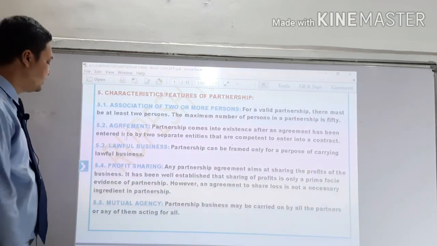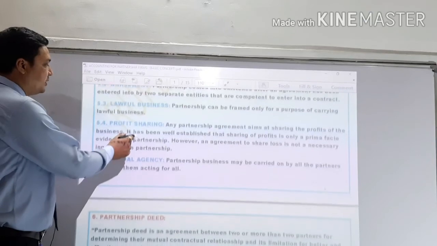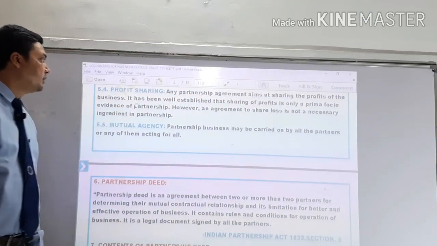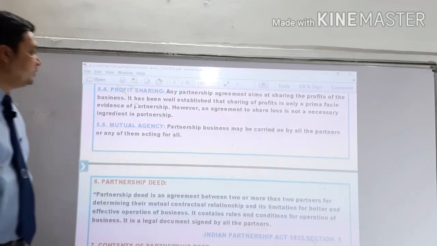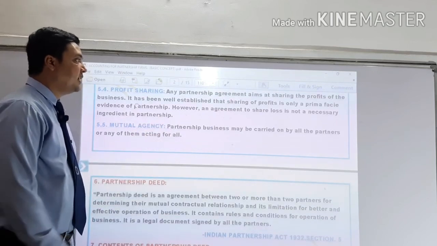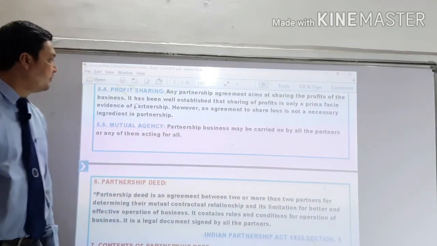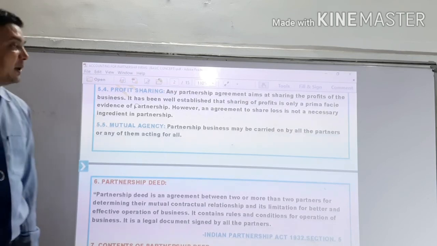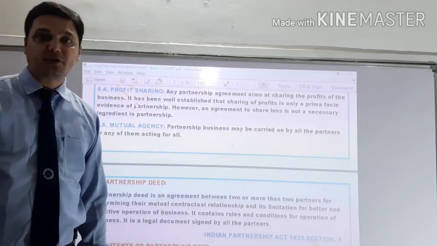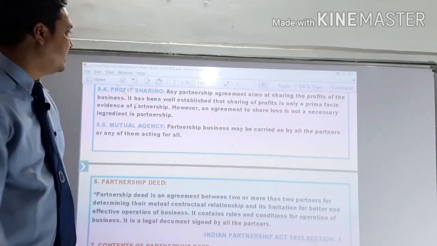The next point is profit sharing, the most important feature of partnership. Any partnership agreement aims at sharing the profit of the business. It has been well established that sharing of profit is only prima facie evidence of partnership. Prima facie evidence means प्रथम दृष्टया ये देखा गया है कि पार्टनरशिप जो होता है वो प्रॉफिट को शेयर करने के लिए ही बनाया जाता है.